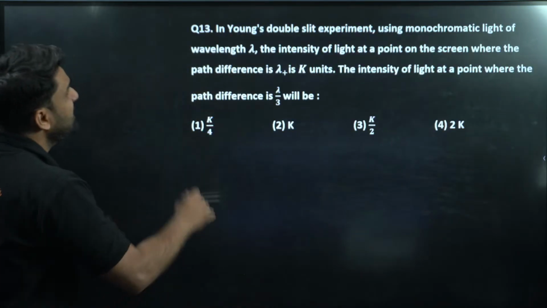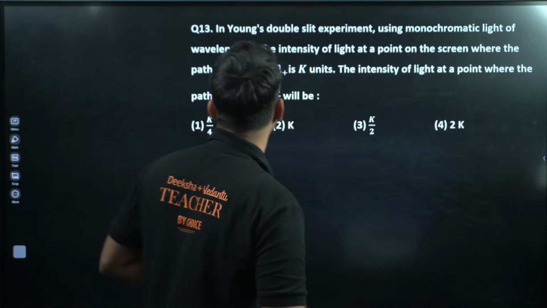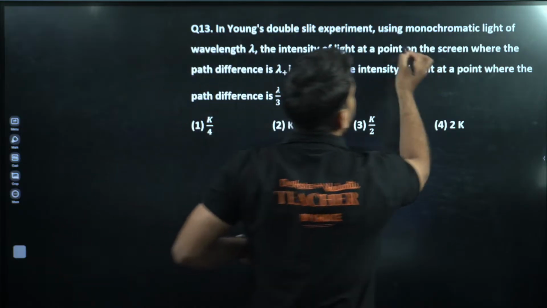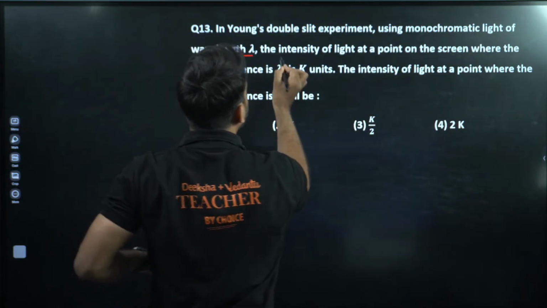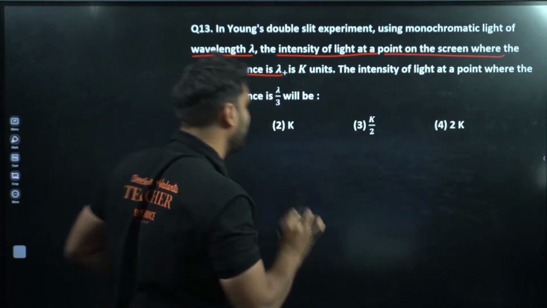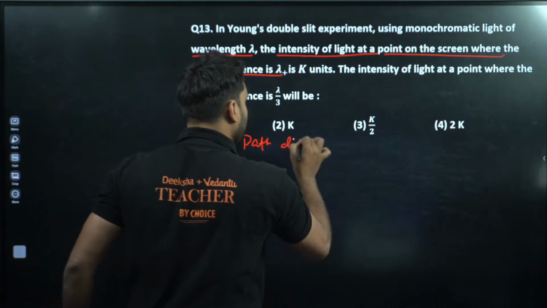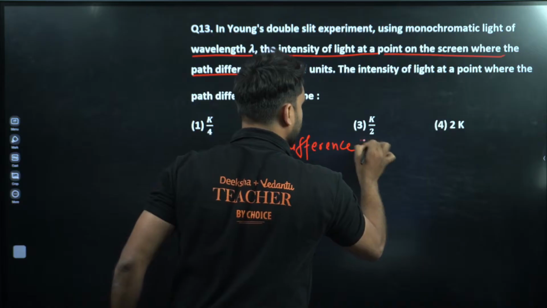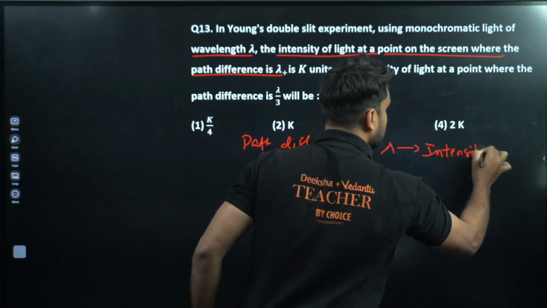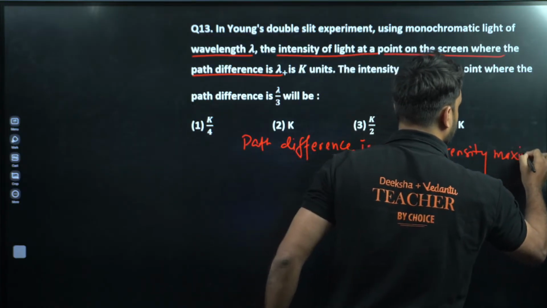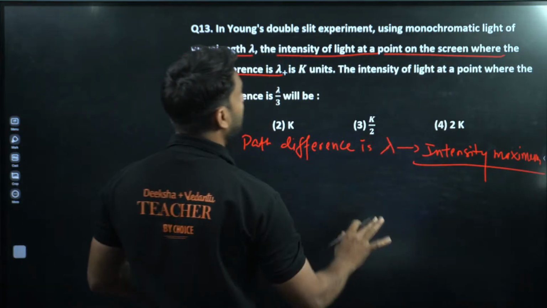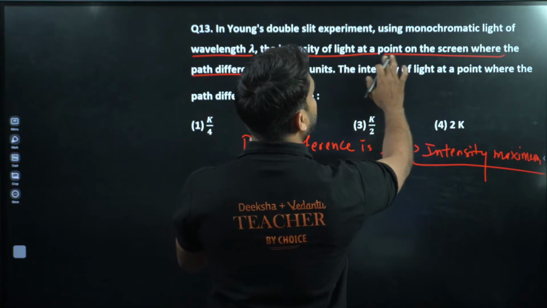Moving to next. In Young's double slit experiment using monochromatic light of wavelength lambda, the intensity of light, okay. So initially, if wavelength is lambda, the intensity of light at a point on the screen where the path difference is lambda. So if the path difference is lambda, champion, listen here. If the path difference is lambda, it means that intensity will be maximum. At lambda path difference, intensity will be maximum.